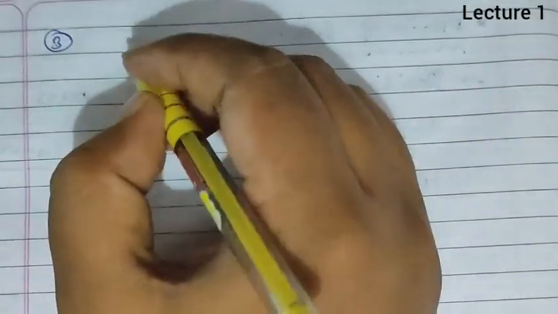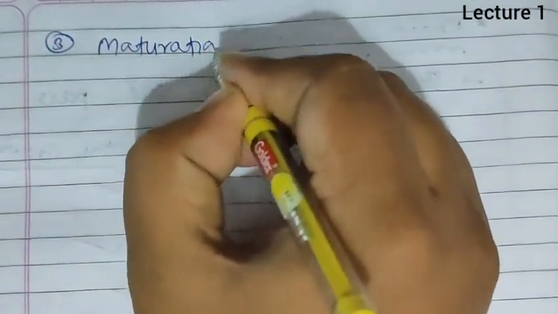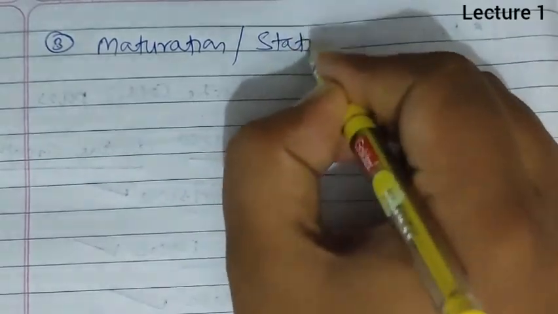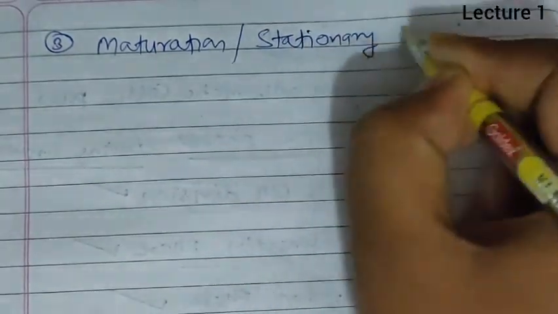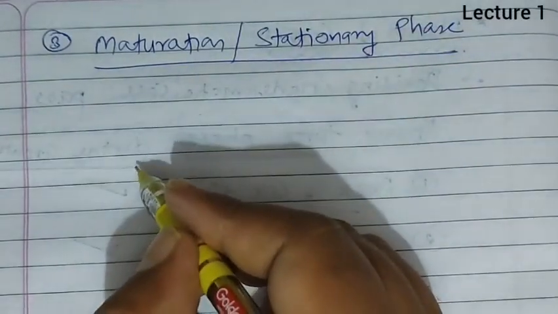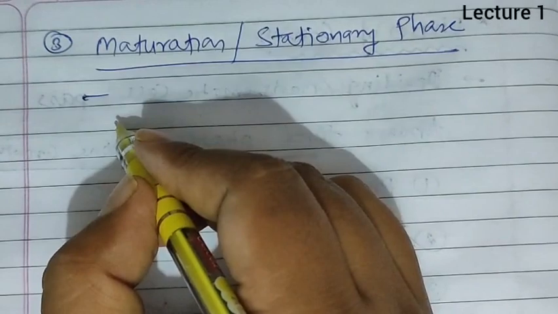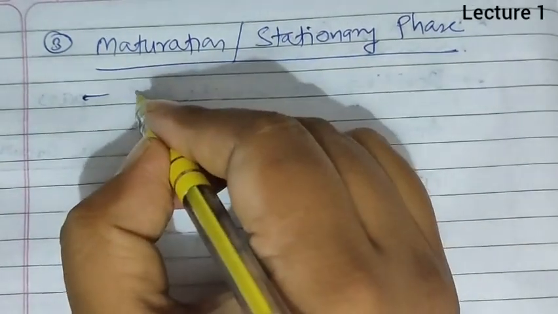Third is the maturation or stationary phase. As cells enlarge, they gradually acquire permanent shape and form.